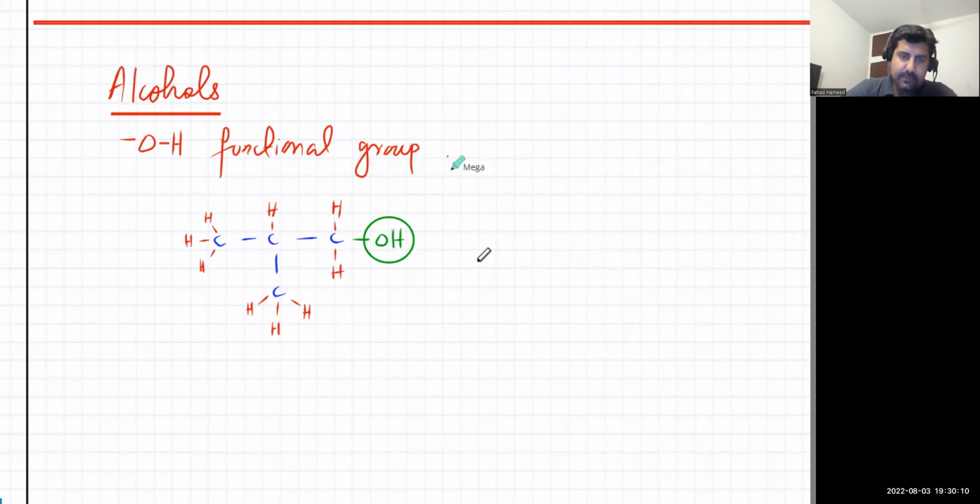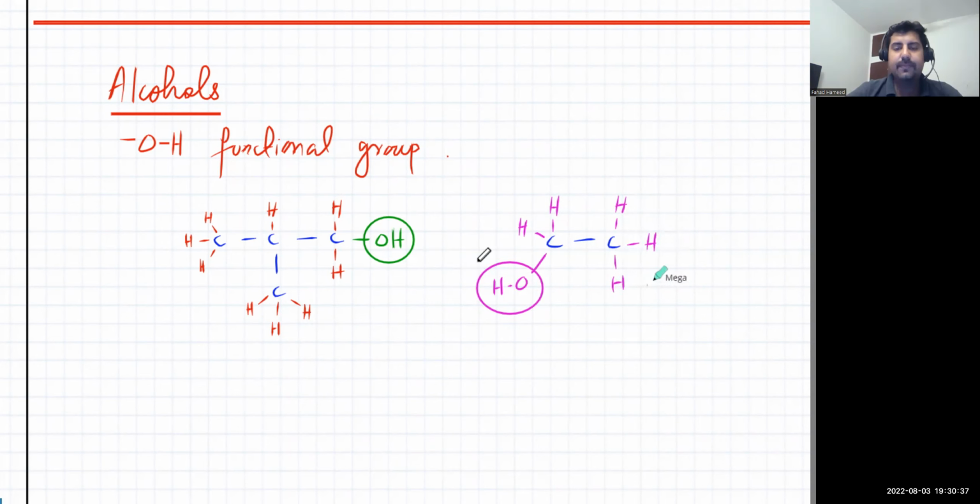I'll do another version where I'll attach the OH somewhere else. Let's say the OH is attached over here. So remember it's the O that is bonded to the carbons. And I can fill in: this one will have 2 more H's. This one will have 3 H's. That's an alcohol as well, right? So when we draw, just be careful.